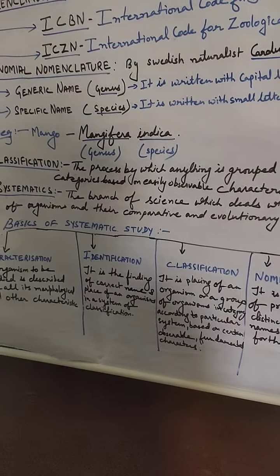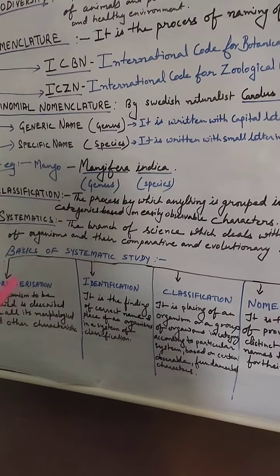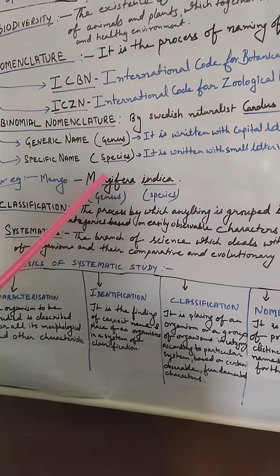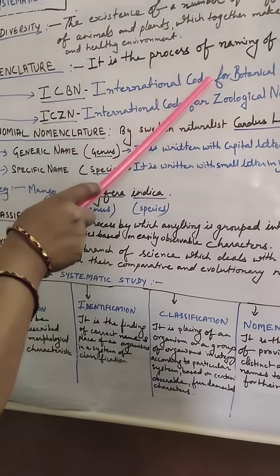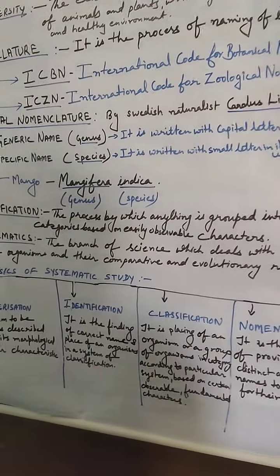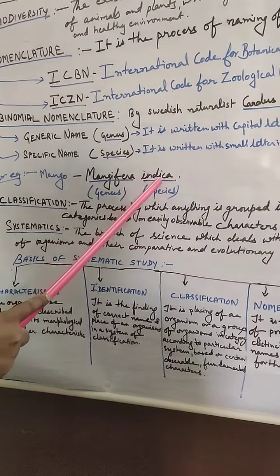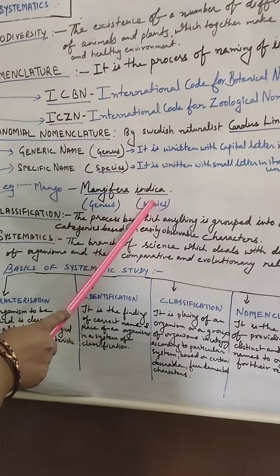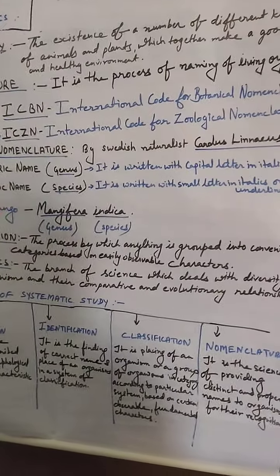For example, students, we are writing the name of mango. The scientific name of mango is Mangifera indica. Again, this is a plant, so this name is given by ICBN, International Code for Botanical Nomenclature. So in Mangifera indica, Mangifera is the genus and indica is the species. We can also say that it has a specific name. This name is only given to mango, not to any other plant.